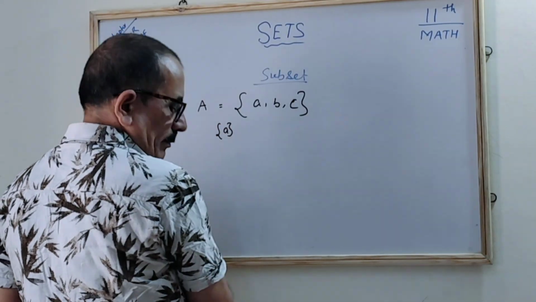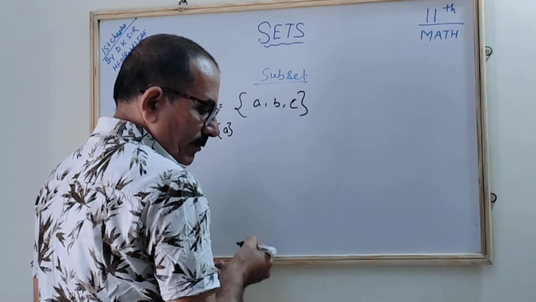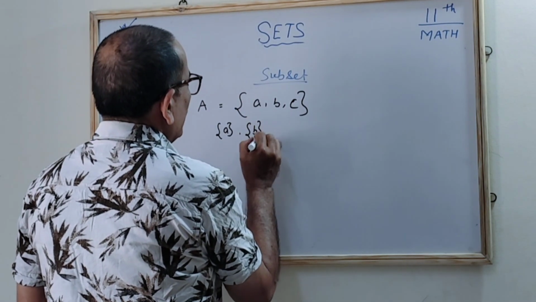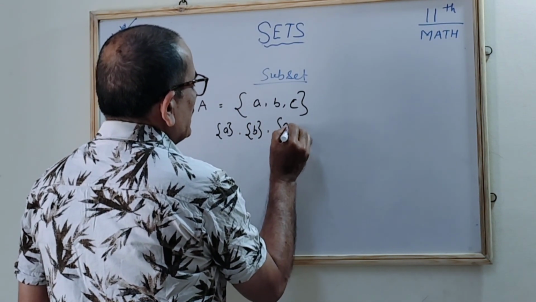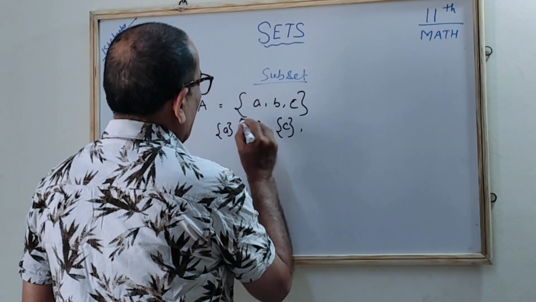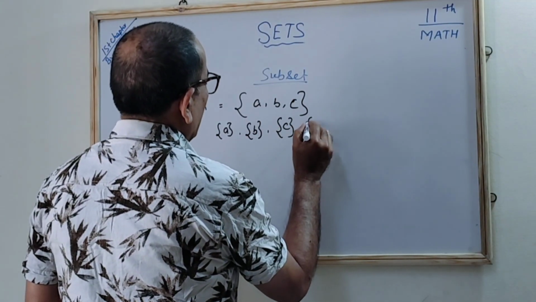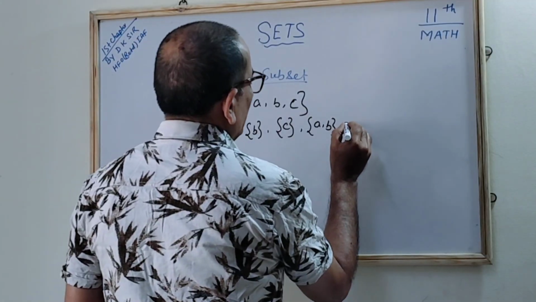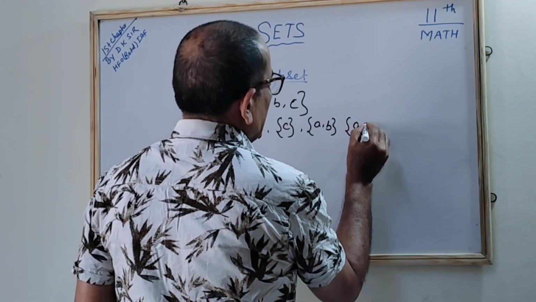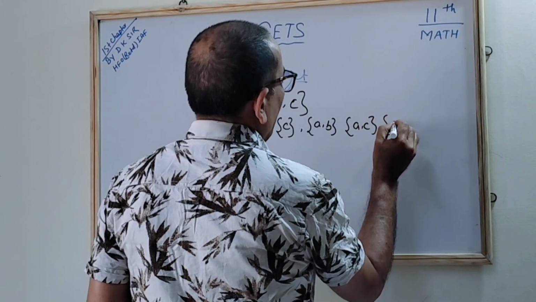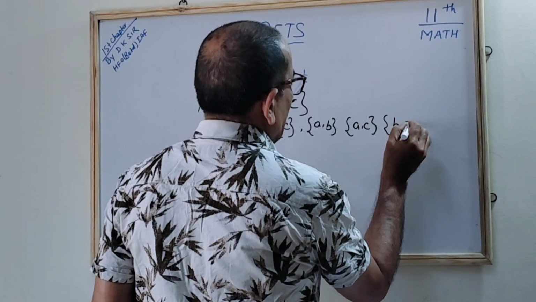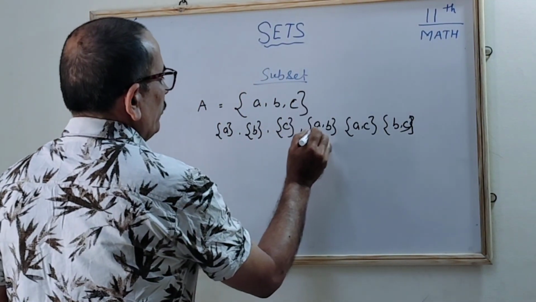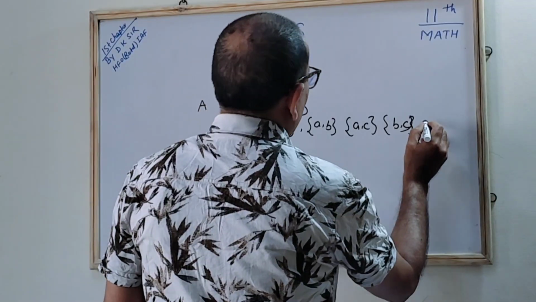Is a one subset, correct? The one is a subset. Another can be B. The next can be C. The next, you can find that it is B, correct? Another can be AC. The next can be B and C. How many have you got? 1, 2, 3, 4, 5 and 6.